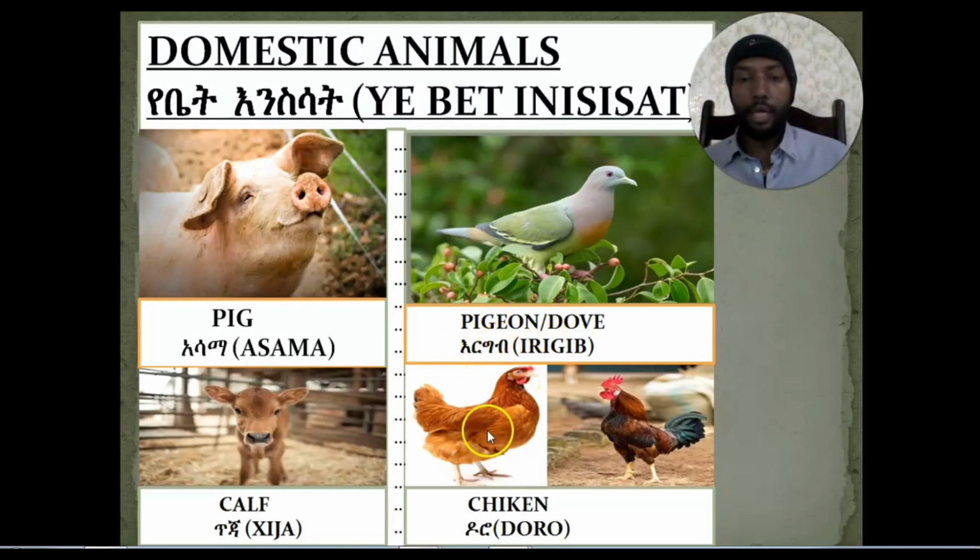And the last one: the female chicken is called hen, the male chicken is called cock or rooster, but together they are called chicken, and chicken in Amharic language is called doro. So we have seen members of domestic animals, and I think it will be easy for you